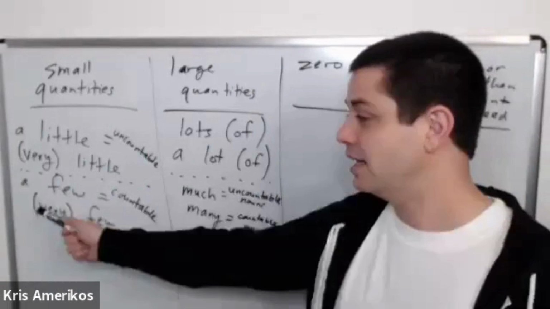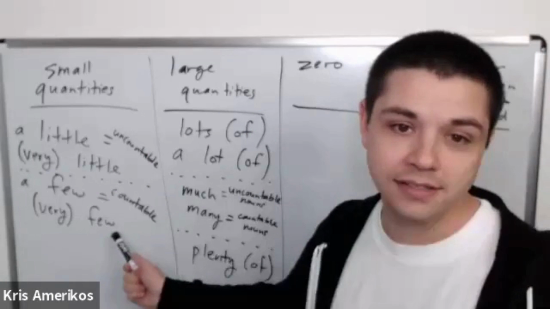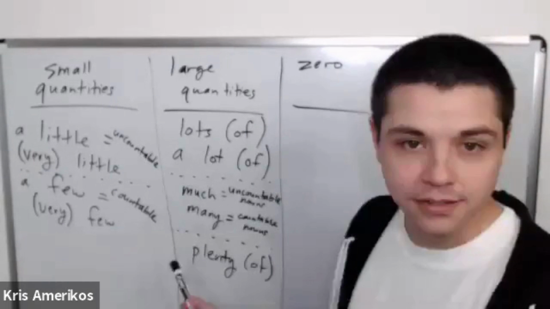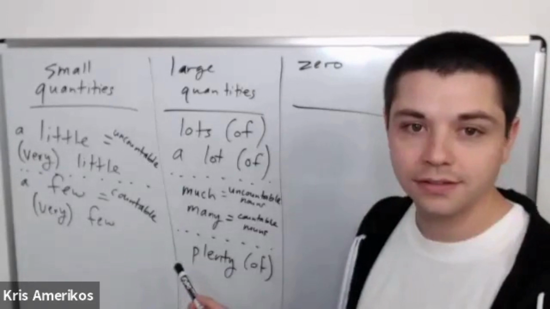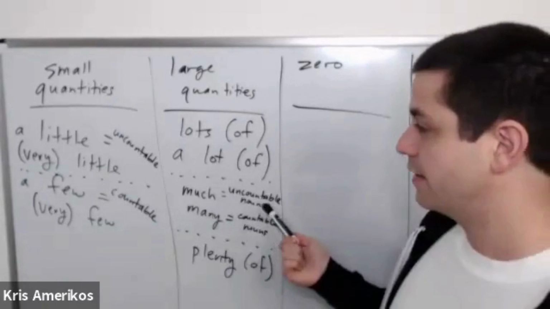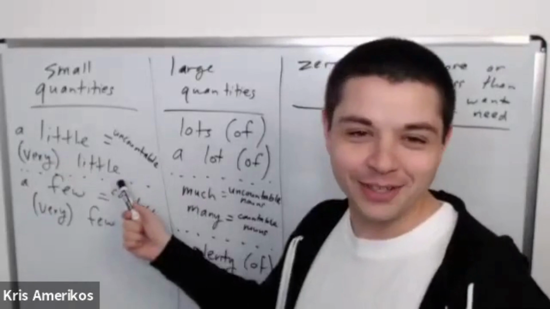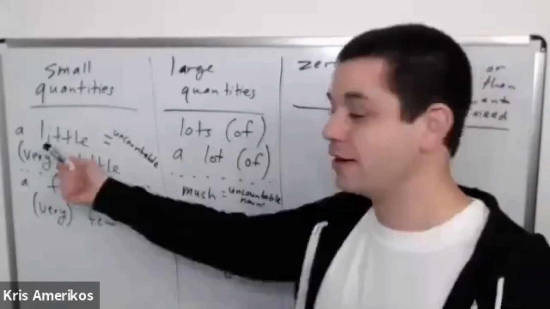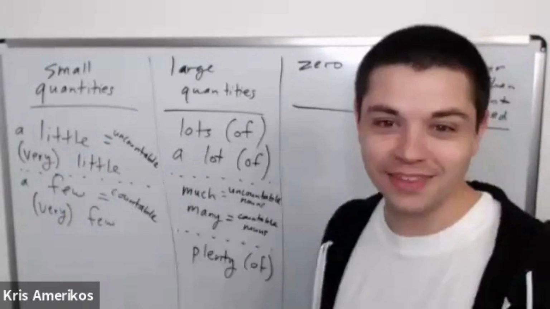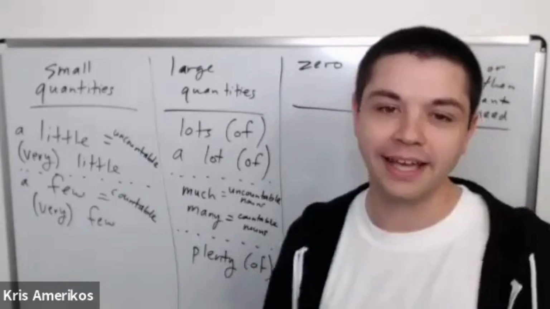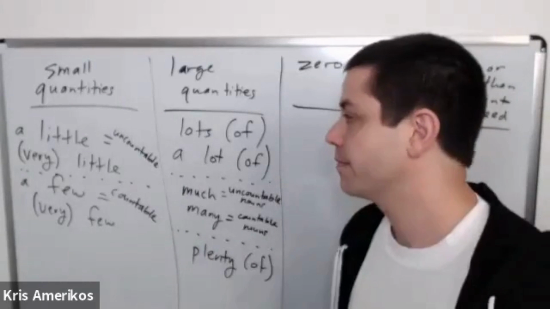He has a few friends. Or he has very few friends. But how much air is in this room? There's very little air in this room. There's a little air in this room. Right? So uncountable and countable.